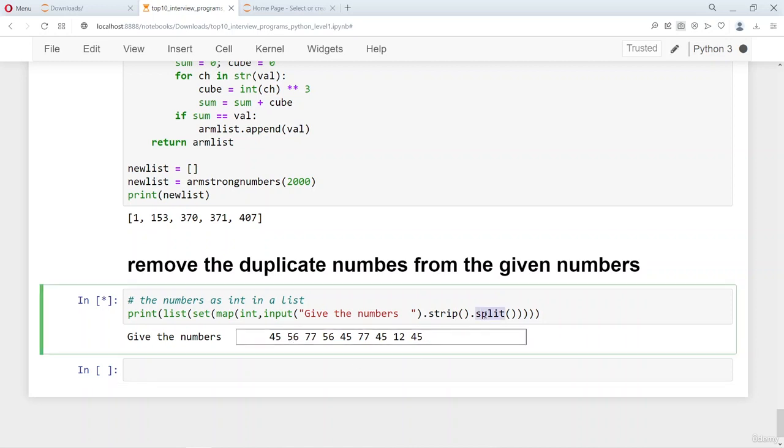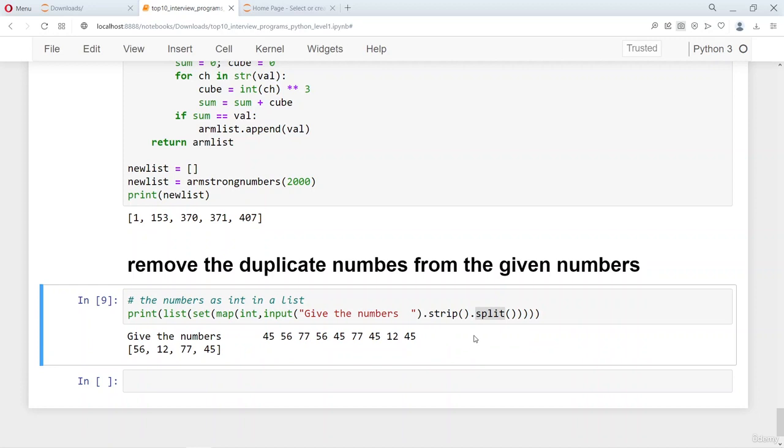It will use this split statement, where the default is a space. If you want to split on some other character, you can give it here, but the default is an empty space. We didn't give anything for the split, so the default is taken as an empty space. So all these inputs come out of the strip and the split function, and each of these numbers, which are individually strings, comes out as an individual string. 45 is a string, 56 is a string, and so on.